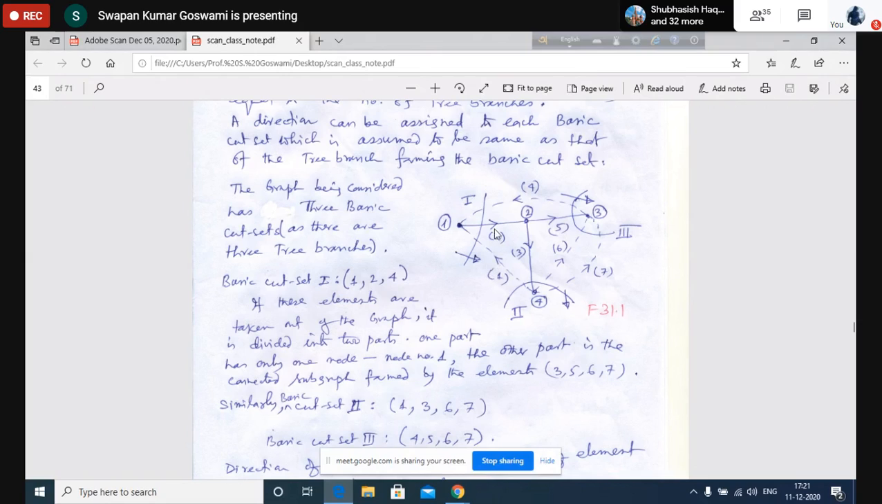Okay, say 2, 3, 1. This is a basic loop. Then we assume that direction of loop current will be along the direction of the link branch. That means this will be the direction of the loop current. It will be clockwise because direction of element number 1 is like this. So if I assume this is the direction of loop current, then it is same as the direction of the loop.